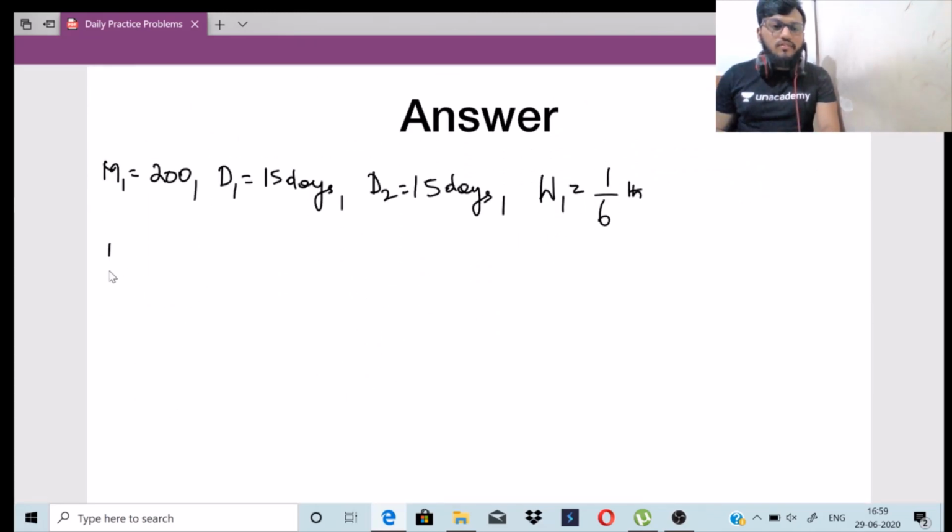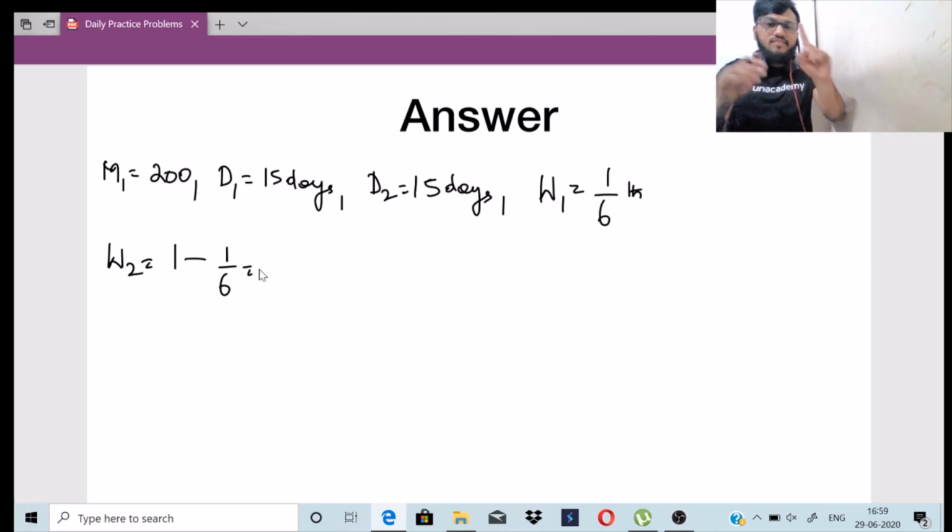Okay, so what will be W2 here? W2 is actually 1 minus 1 by 6, right? So a work is basically one whole quantity. In that whole quantity, in that 100% of work, 16% of the work is done. So what is the remaining work? That is 100 minus 16, or 1 whole quantity minus 1 by 6th of the quantity, which is nothing but 5 by 6, right? You take 6 as the LCM, 6 minus 1, 5 by 6.